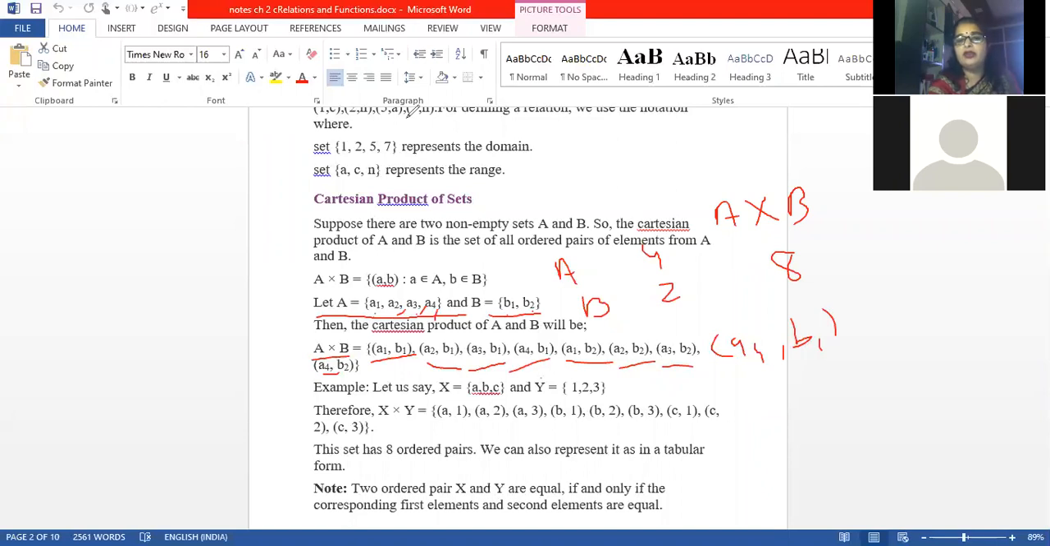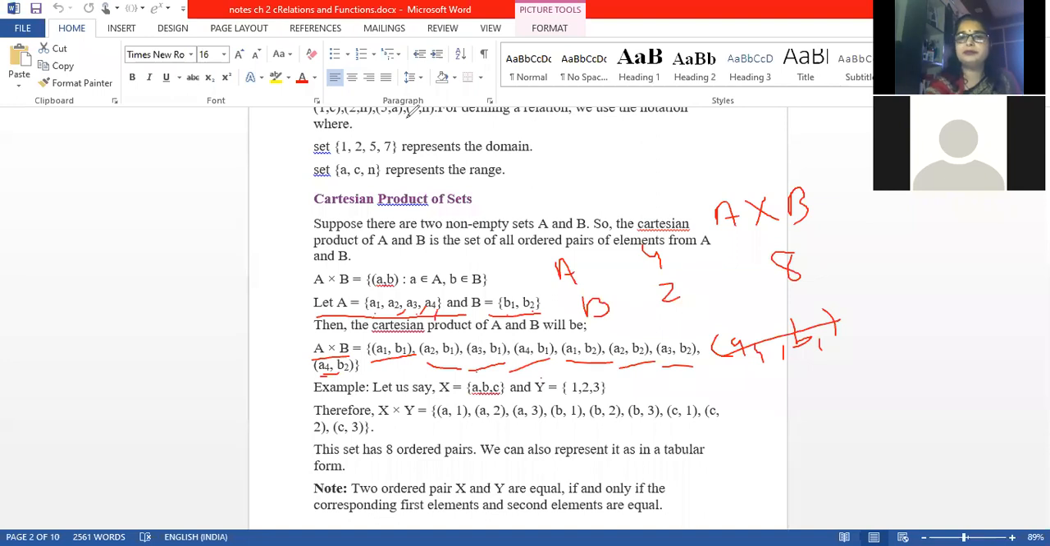Okay, A4, B1 is here. Sorry. It is written already here, A4, B1. So we'll not write here. A4, B1 is there, A4, B2 is here. So you can write in any form. How have they written? A1, A2, A3, A4 all related to B1: A1, B1, A2, B1, A3, B1, A4, B1. Then again A1 related to B2, A2 related to B2. So all the ordered pairs of set A and set B will come.